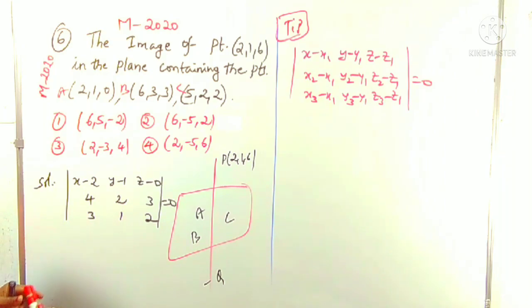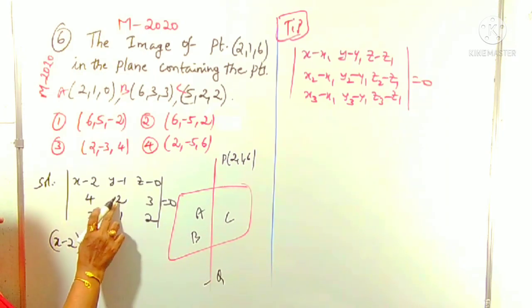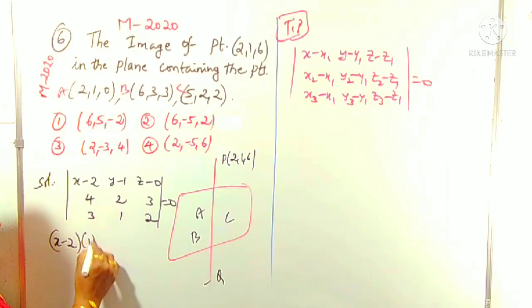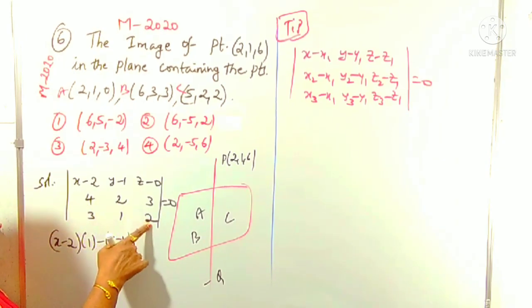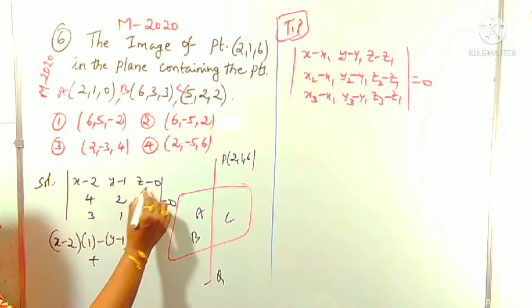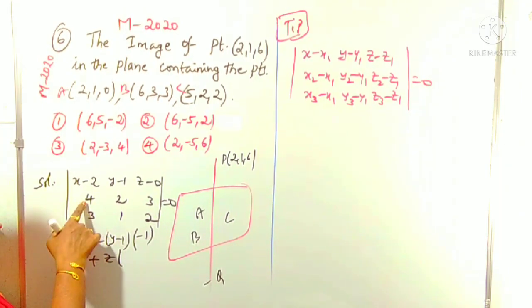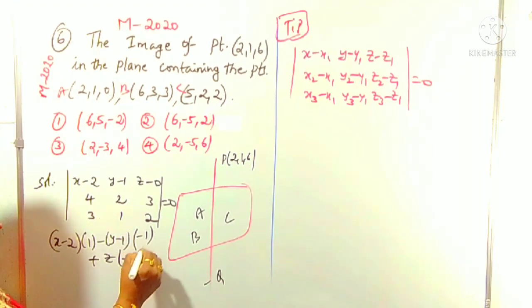That's it. By this expansion we can get the solution, that is our plane equation. That is x minus 2 of (2 times 2, 4, minus 3, that is 1), minus of y minus 1 of the determinant (4 times 2 is 8, 8 minus 9 is minus 1), plus z minus 0, means z only, of (4 minus 6, that is minus 2), is equal to 0.